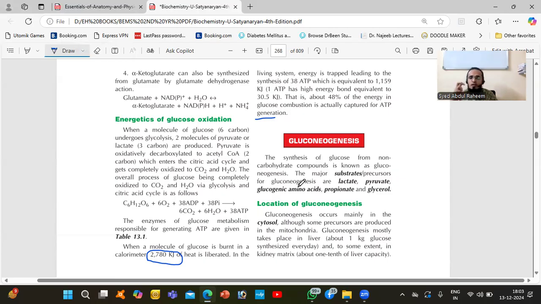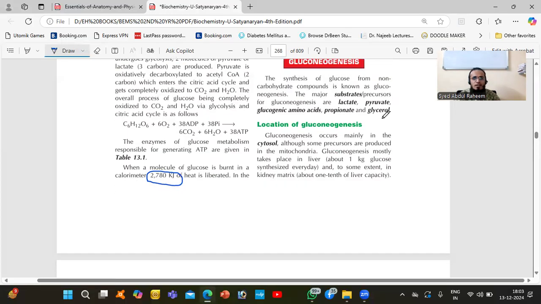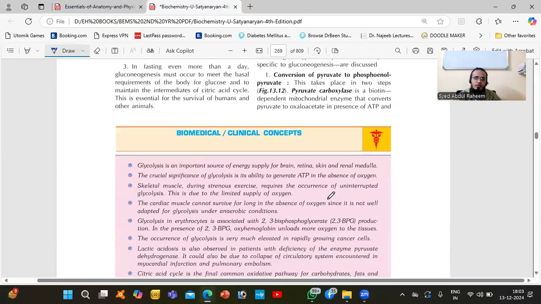Like when we eat some dry foods, even though they have carbohydrates, it is in a small amount, but they have protein and more fat. Even so, our liver will search for glucose molecules in that and pick them up for utilization of energy. So this process is called gluconeogenesis, and it is done by the liver. Okay.